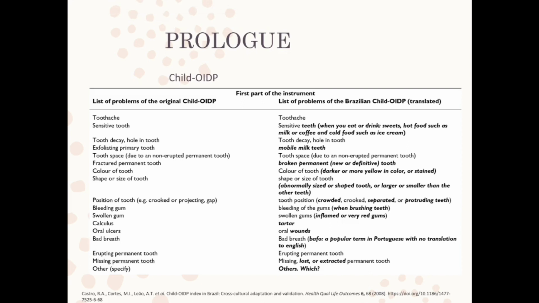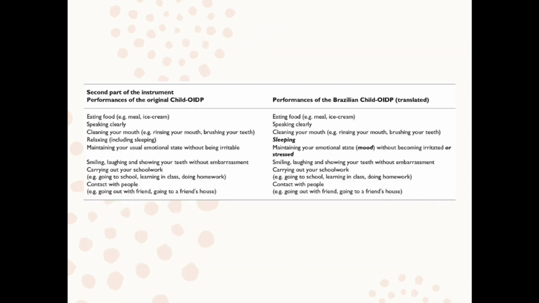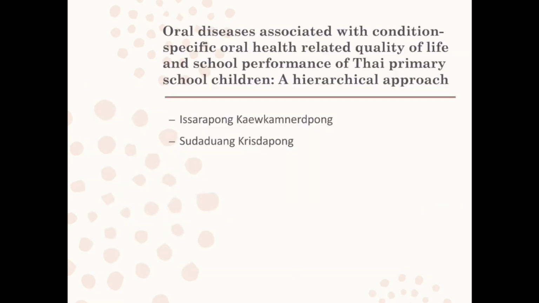This is the prologue. Before starting the critical analysis or critical appraisal of the article, I would suggest you add this to the journal club presentation. This prologue gives an introduction to the topic which we are going to discuss. It makes it easy for the audience to understand the subject before starting with the critical analysis of the article. So here I have discussed the child OIDP index. So this is the article.